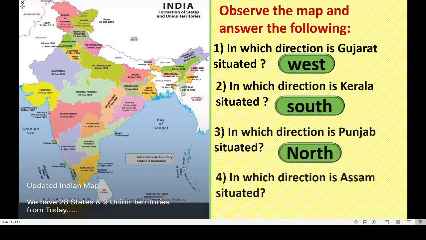The last question is, in which direction is Assam situated? You can see here, Assam. See this red dot? Yes, come on, tell me the name of the direction. Yes, very good. This is in east. Nice. Very good, dear children.